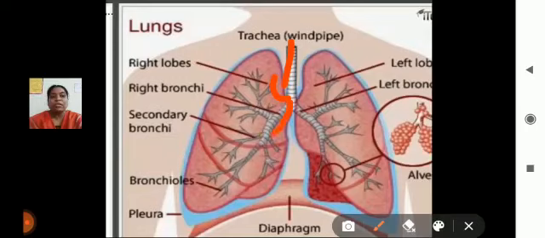And after that it will divide, and that is called secondary bronchi. These secondary bronchi will connect with the bronchioles. The trachea is connected with the first one, the primary bronchi, and these primary bronchi again divide into secondary bronchi, and these secondary bronchi divide into so many branch-like structures, the bronchioles, and those bronchioles are connected with the alveoli structures.